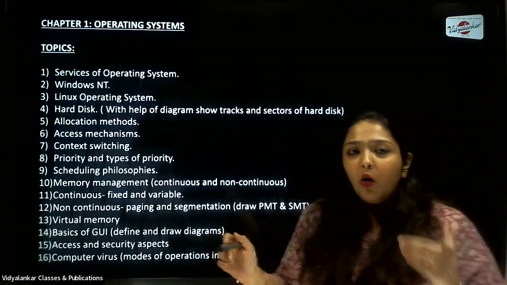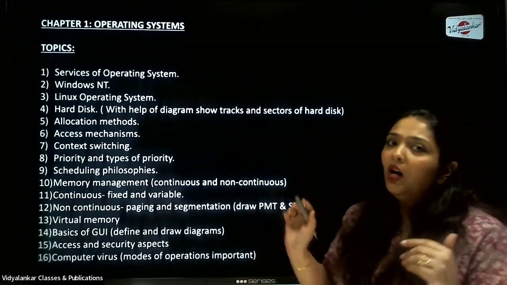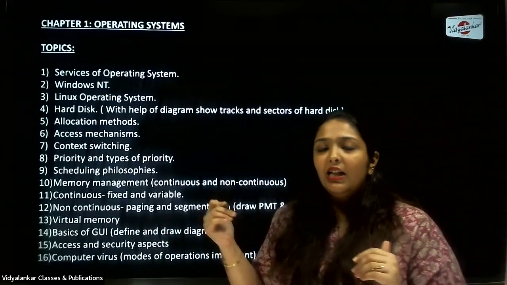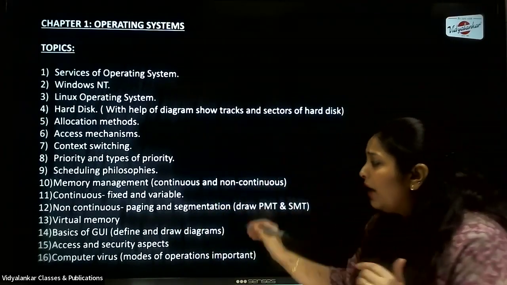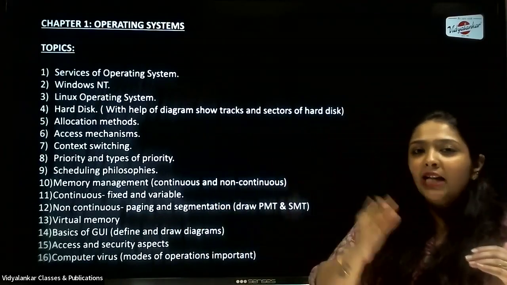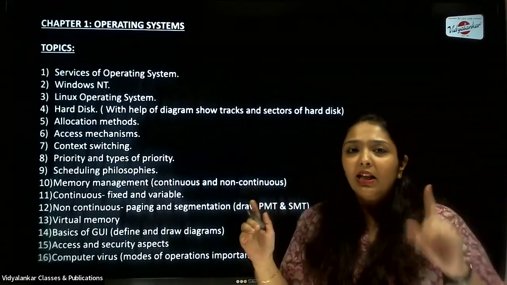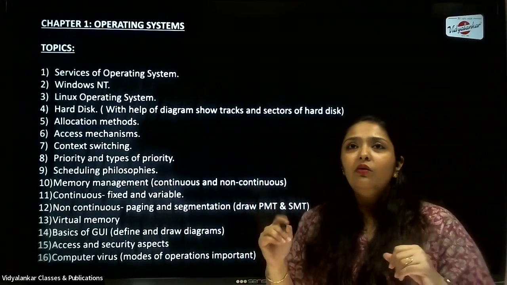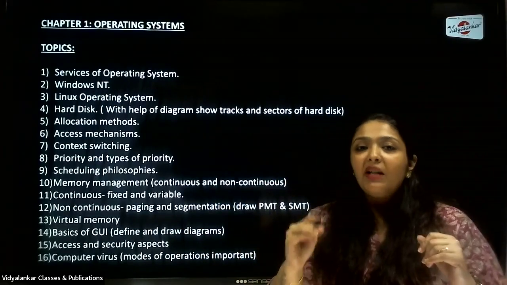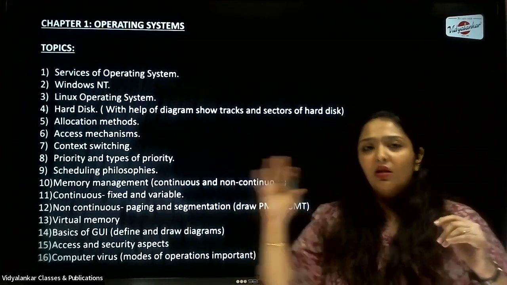Now coming to the very important topic, that is the basics of GUI, graphical user interface. Now when we see the paper, when we are discussing, they ask these graphical user components separately, like for 3 marks. So if they're asking separately, 1 mark goes for one component. Now, suppose I tell you that menu bar is asked in the question. So what are you expected to write? You are expected to define what is a menu bar.